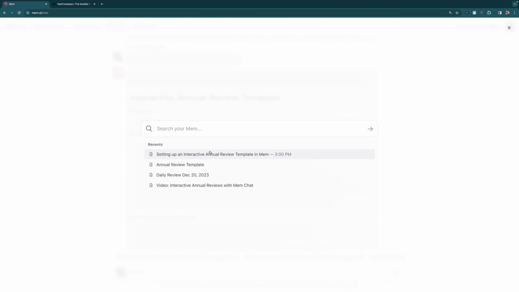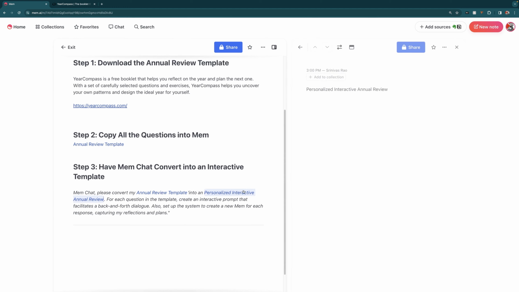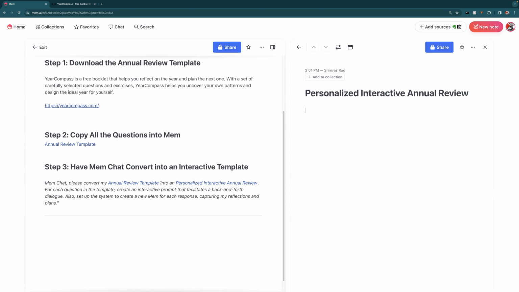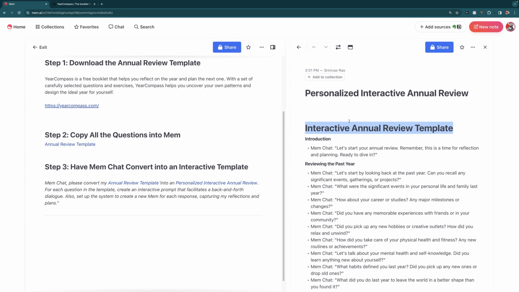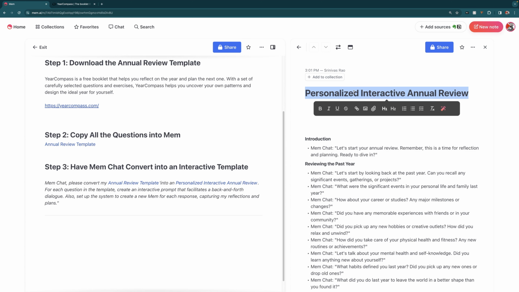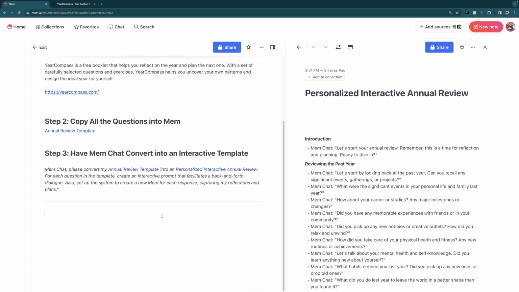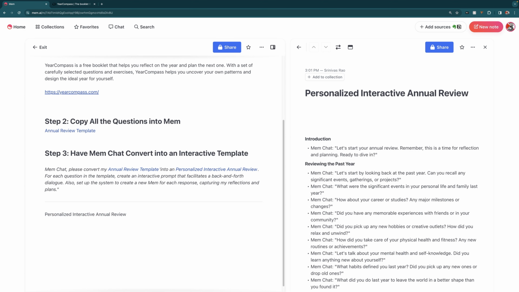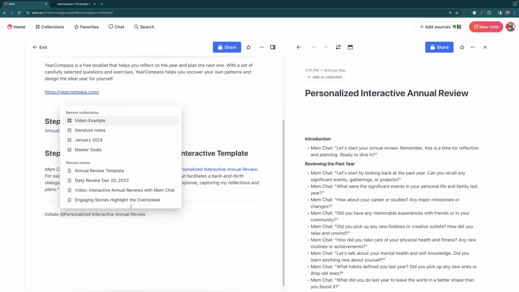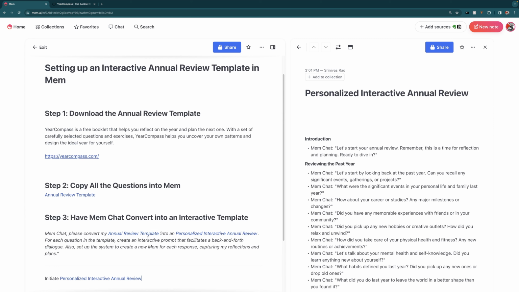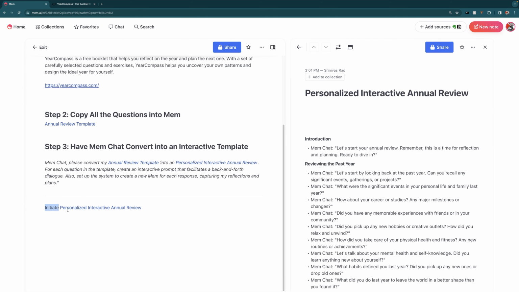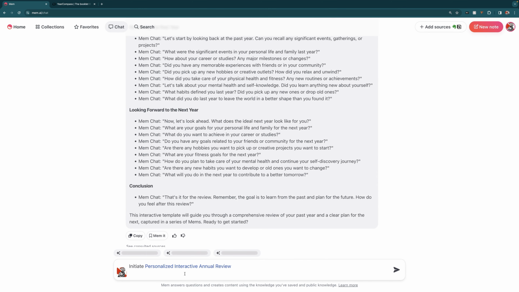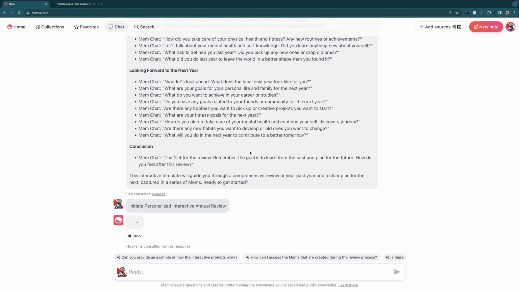So I'm going to go back here to our outline, and I'm going to pick personalized annual review template, and put this into there. Then I'm going to copy it here just so we don't have this huge piece of text when we're inside of the memchat prompt. And I'm just going to say initiate personalized interactive annual review. And we're going to copy it into memchat as our prompt. And what memchat will then do is guide us through all of these different questions.